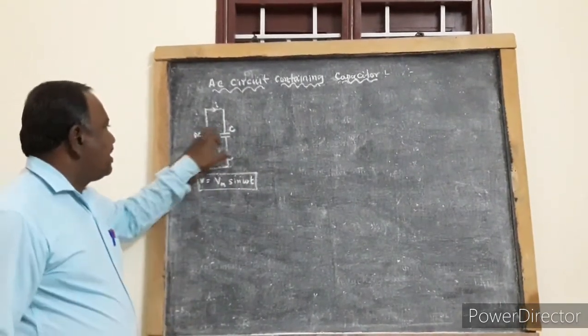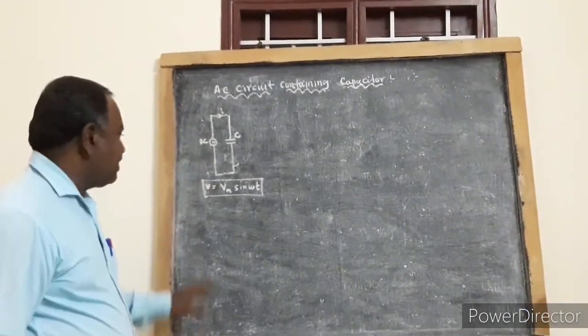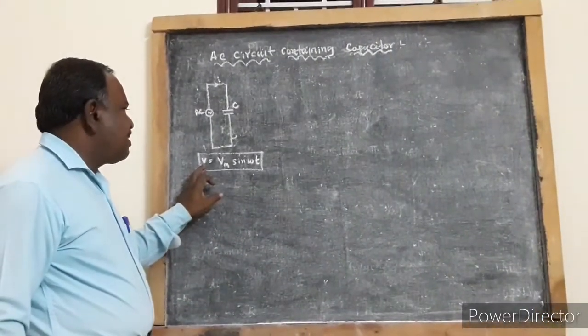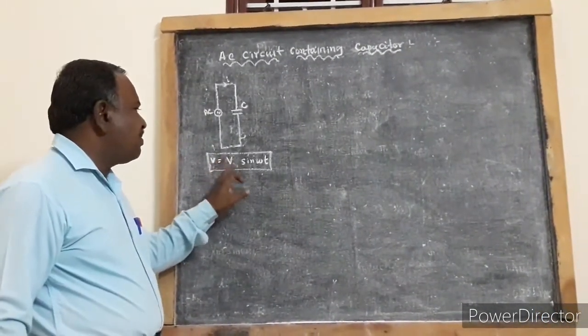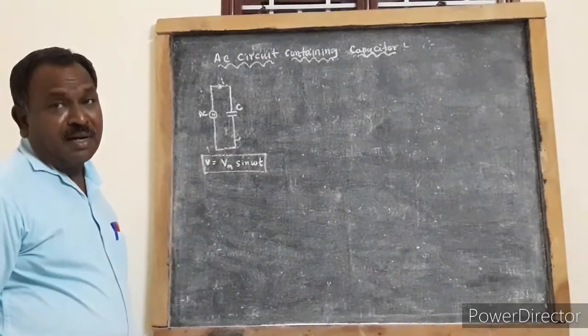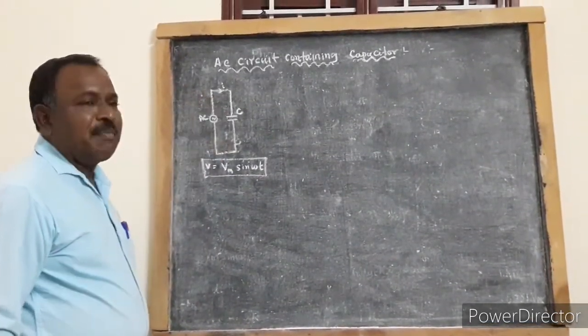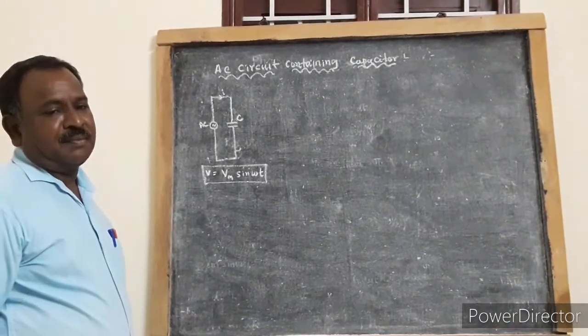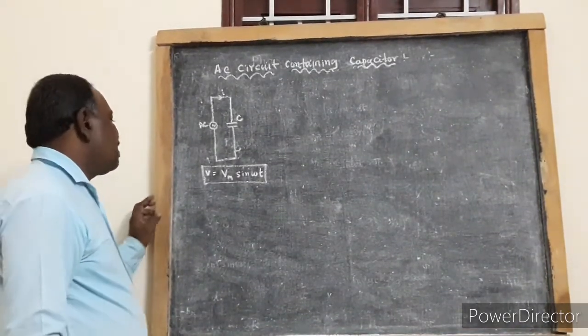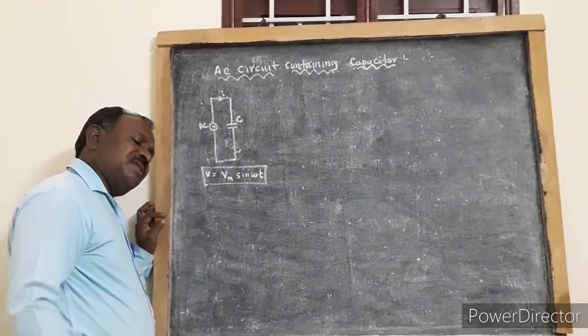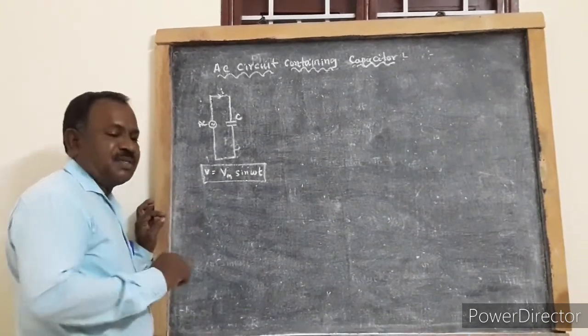So let us consider an AC source connected to a capacitor. The instantaneous EMF is given by V is equal to Vm into sin omega t. Due to the supplied voltage, the capacitor gets charged.